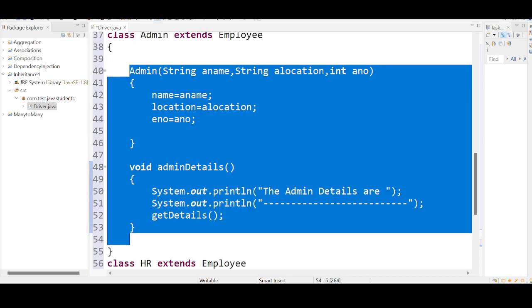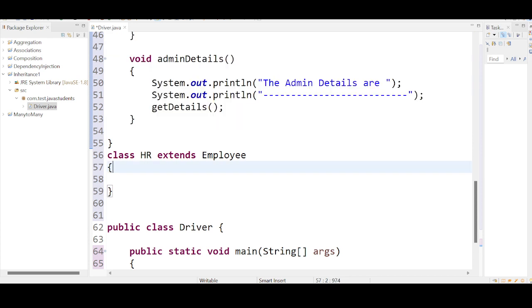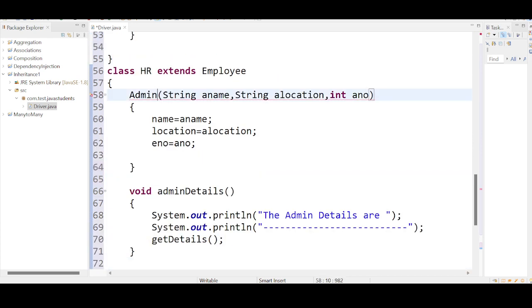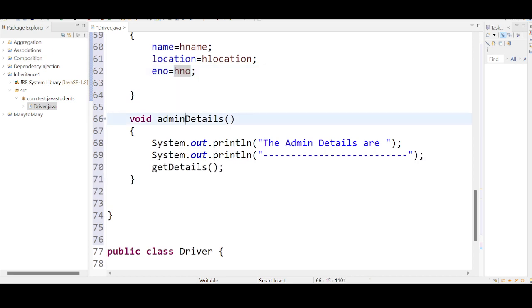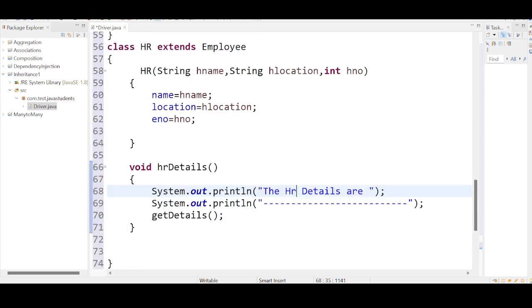Again copy the same thing and apply it for HR. Instead of admin, I need to replace it with the respective HR constructor. So this is hname, hlocation, and hENO. The HR details are, okay. Done. We have built the class.